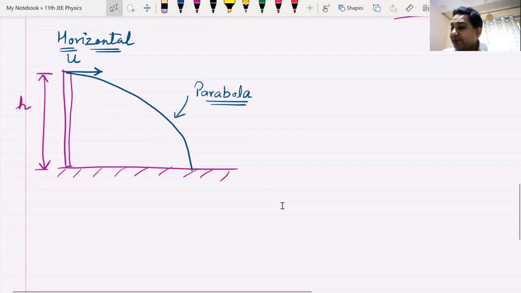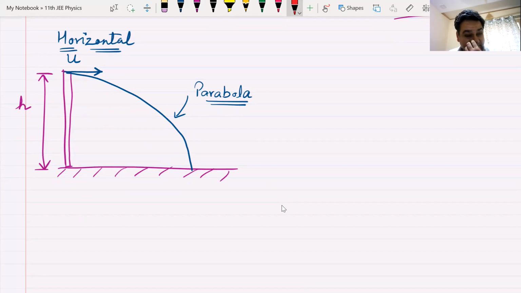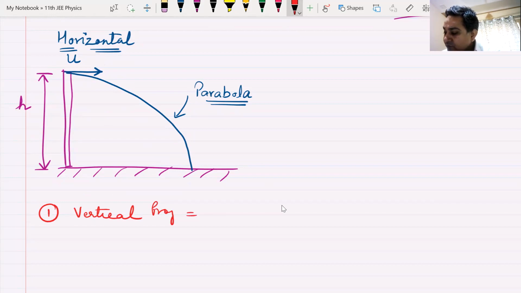So now I have three different types of projectile that I see. The first one that we saw in this chapter was vertical projectile. What was this vertical projectile? This was ground, and I threw something vertically up at an angle of 90 degrees. You can call that now a vertical projectile.